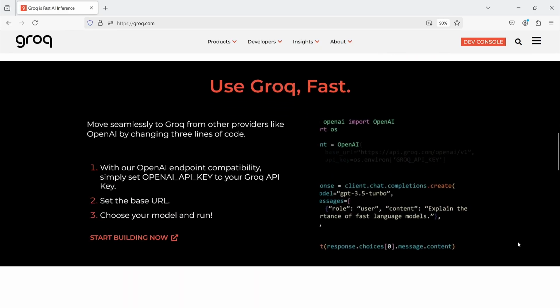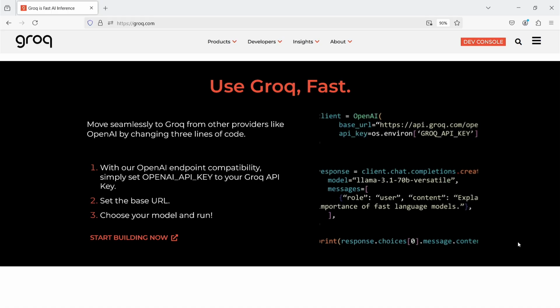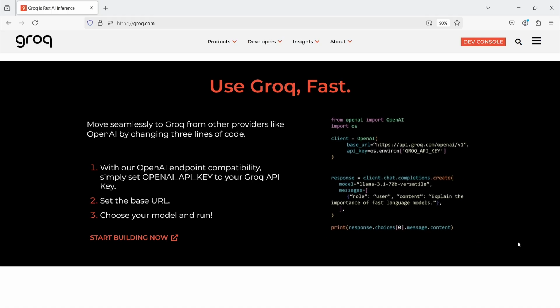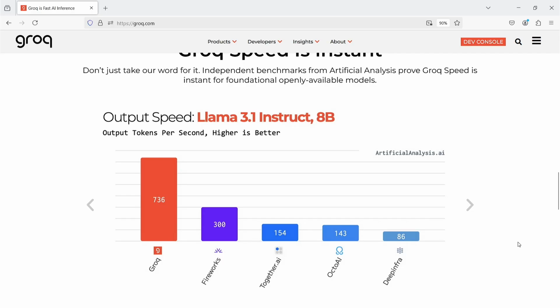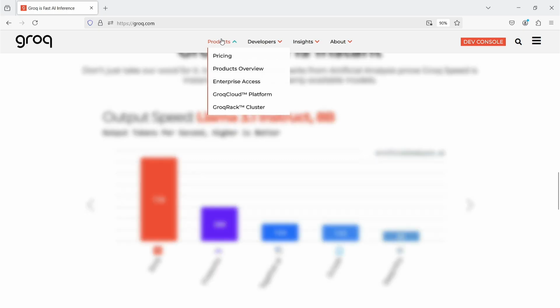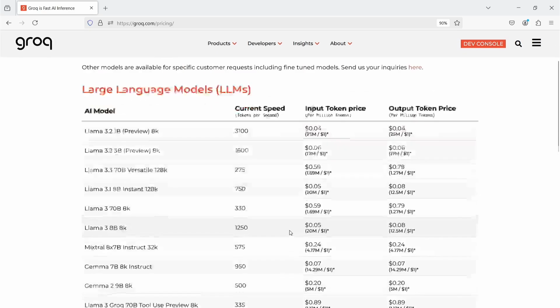To make life easier for developers, they offer compatibility with OpenAI's API. This facilitates an easy start for those who are already familiar with the OpenAI API, as well as makes code more universal. See, they actually offer very high inference speed. They are leaders because they produce their own chips and offer inference as a service to the market. Of course, it costs money because that's their main business, as confirmed by their price lists.